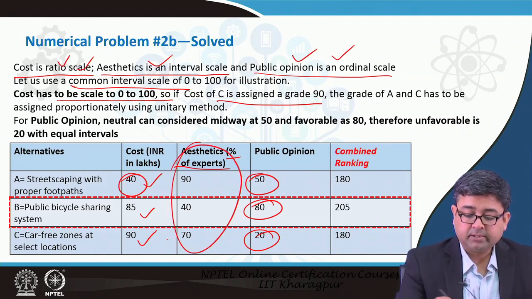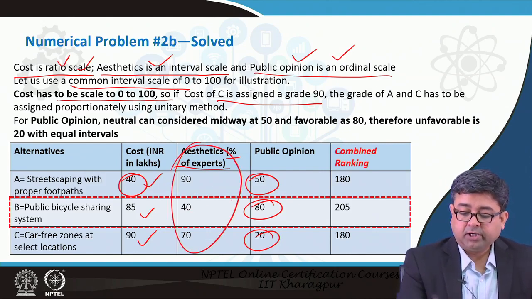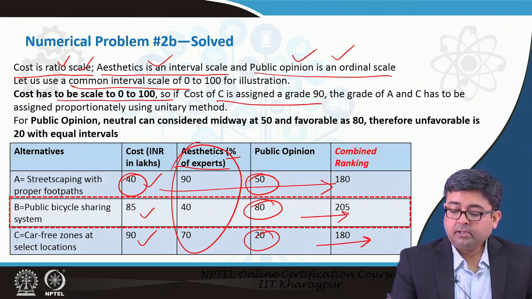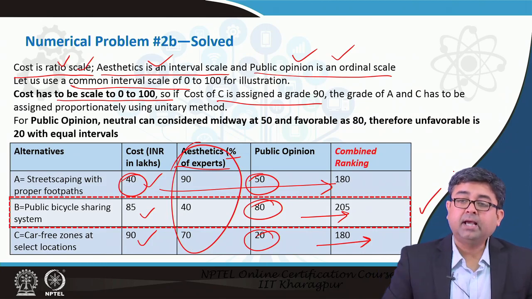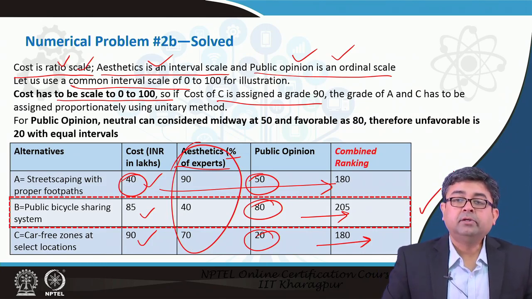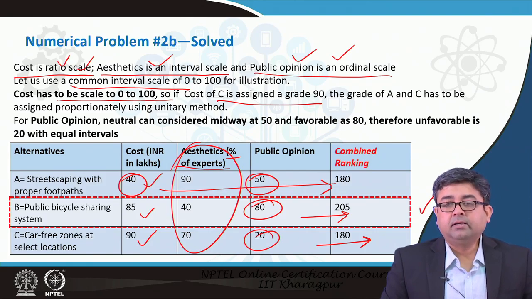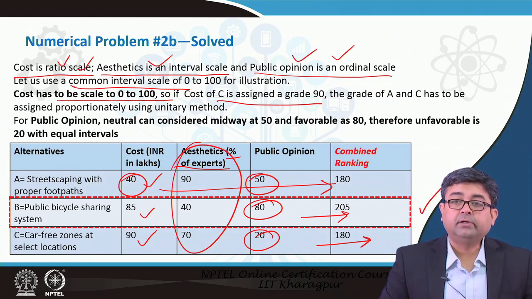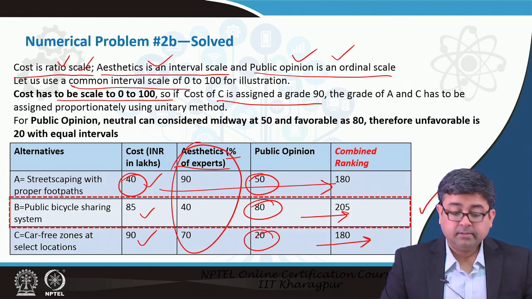So, we do not need to convert this. Once we convert the other 2 into interval scale and then add it up, you suddenly see that now you have project B as the best alternative. So, if you use one method, it was project A. If you use the second method, it was both project A and B. If you use the third method, it is project B only.